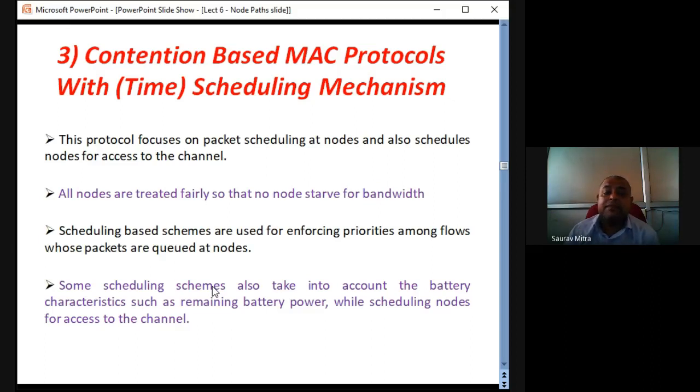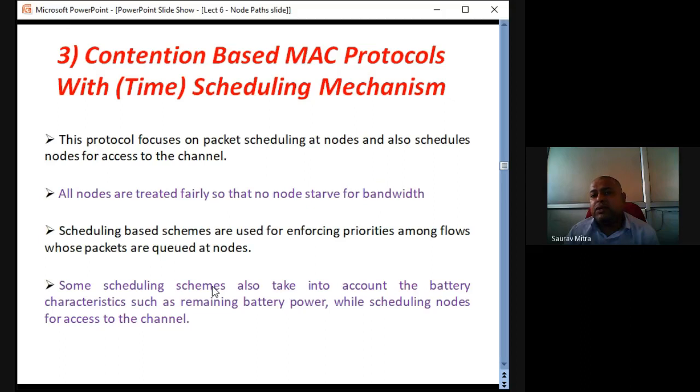It should not happen that one node throughout is transmitting or receiving data, while other nodes are having data with them but are not allotted any time for data transmission or reception. It should not happen. So there should be fairness. Every node should be polled. So there should be polling.